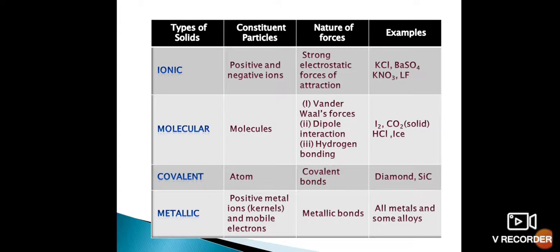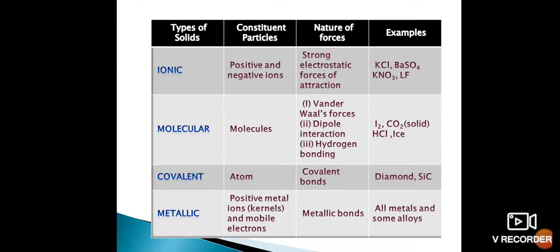The reason you learned last year. In the case of diamond, the hybridization is sp3 and there is no lone pair or free electron, which is why it is not conducting. Whereas in graphite, the hybridization is sp2 and there is a free electron to conduct electricity. That is why graphite is used in electrochemical cells etc. as a conductor. So that is the example of covalent type solid.